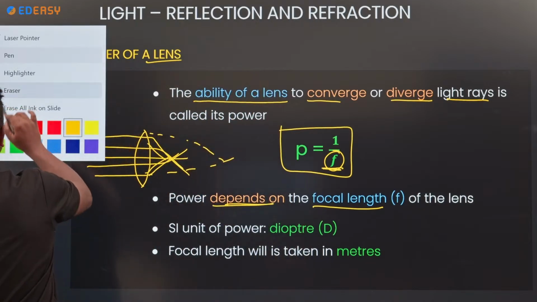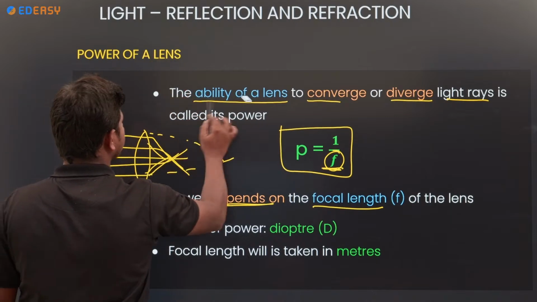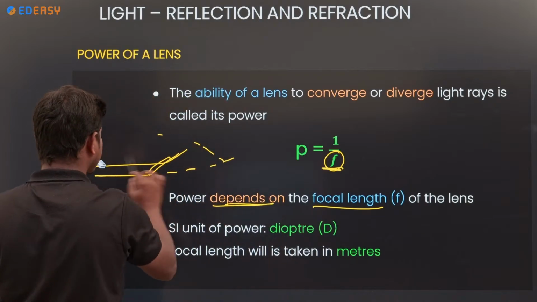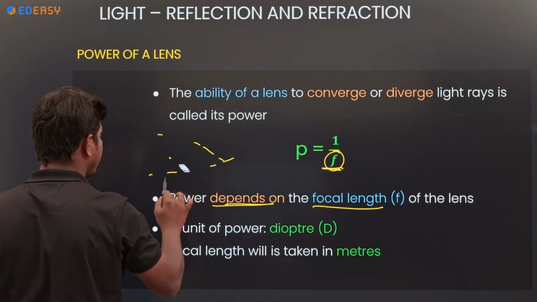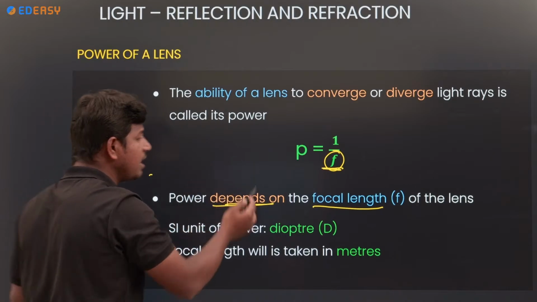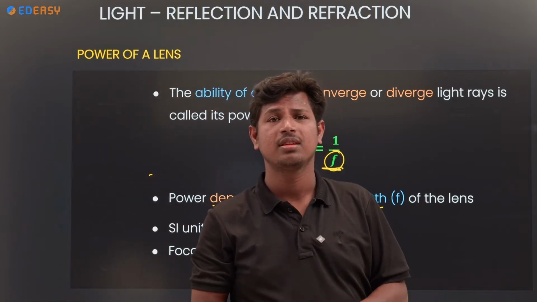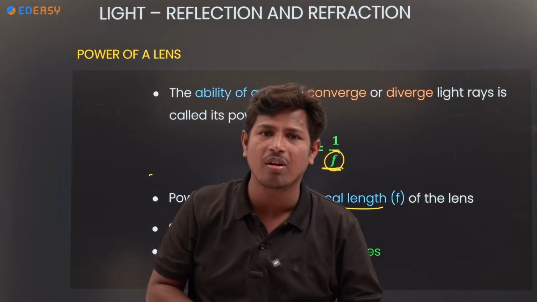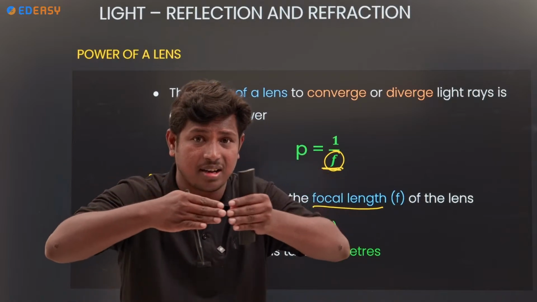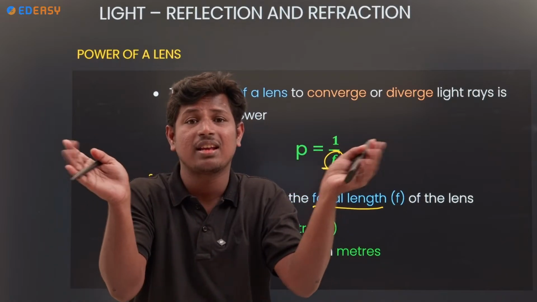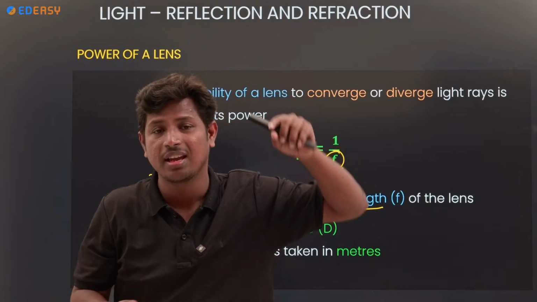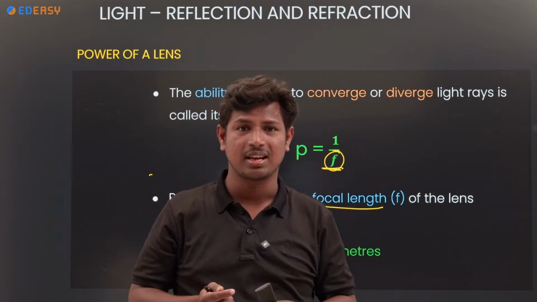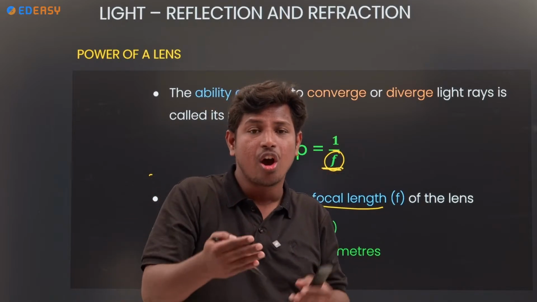Again, check the power of a lens. What is meant by the power of a lens, and what is its use? If you take a lens, how do you calculate its power? First of all, what is meant by the power of a lens? How it combines light rays, how it diverges light rays through a lens. For example, if I take a convex lens, how are the light rays combining through that lens? What is the power, how much will it be? How many light rays are combining?